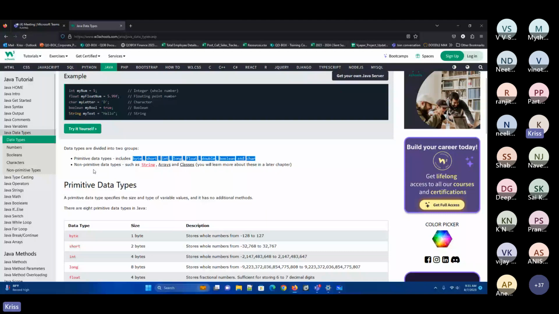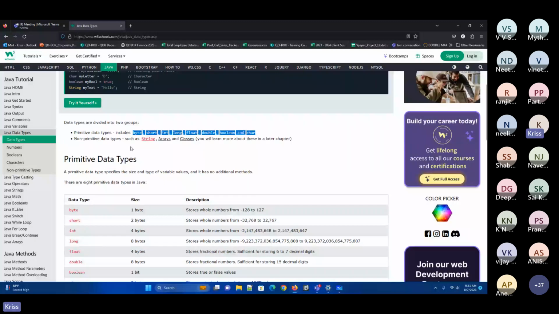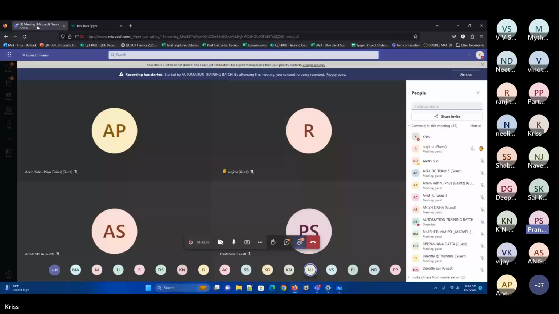Now, let's see what are these particular data types. How can we know? First of all, you need to know the definition of this one, right? What is primitive data types and what is non-primitive data types? Anyone knows the answer? Primitive data types means within Java, when they were developing Java, they gave some keywords. So those are primitive data types. Non-primitive data types means these are user-defined data types. Like a user can define a data type and work with that.